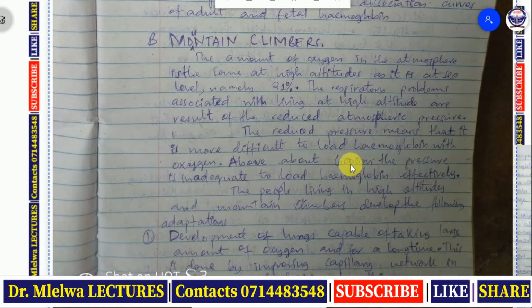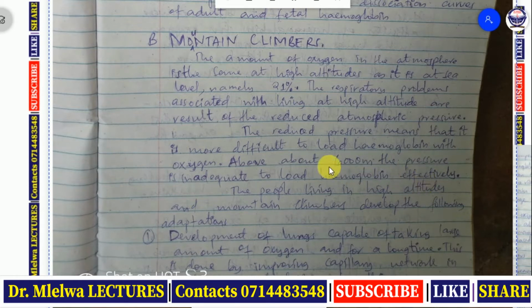Above about 6,000 meters, the pressure is inadequate to load hemoglobin effectively.